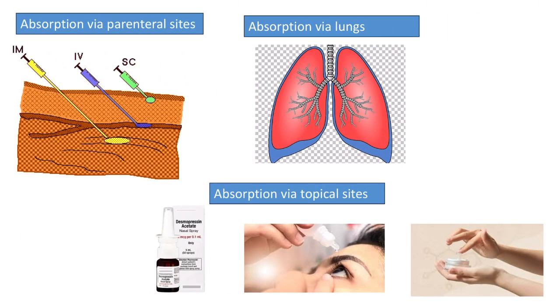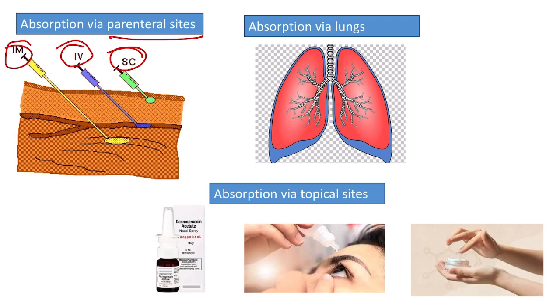Now coming to the absorption via the parenteral sites. So parenterally we can give the drug either by intramuscular route, then by intravenous route, then by subcutaneous route. Drugs which are injected intravenously bypass the absorption as they are directly entering into the bloodstream, because the definition of absorption is what? It is the entry of the drug into the bloodstream. So in intravenous route of administration, it is directly entering into the bloodstream, so it has completely bypassed the absorption process.